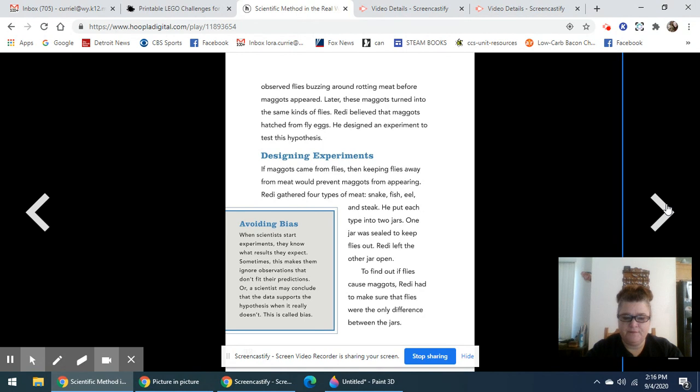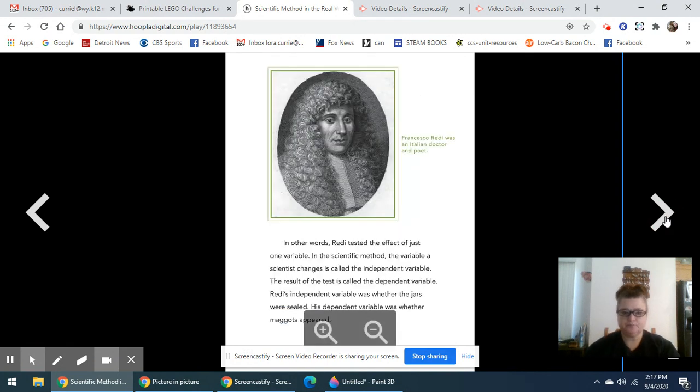To find out if flies caused maggots, Redi had to make sure that flies were the only difference between the jars. In other words, Redi tested the effect of just one variable. In the scientific method, the variable a scientist changes is called the independent variable. The result of this test is called the dependent variable. Redi's independent variable was whether the jars were sealed. His dependent variable was whether maggots appeared.